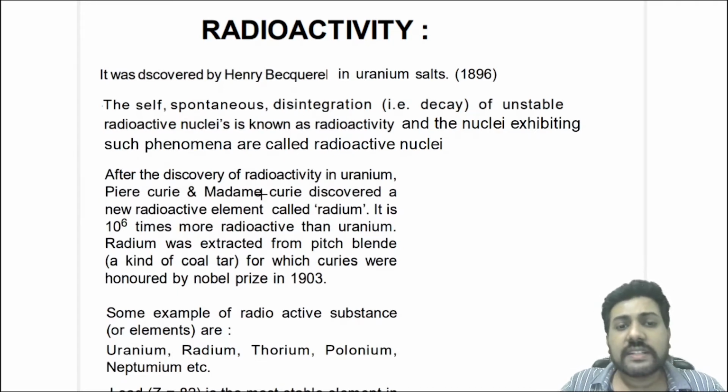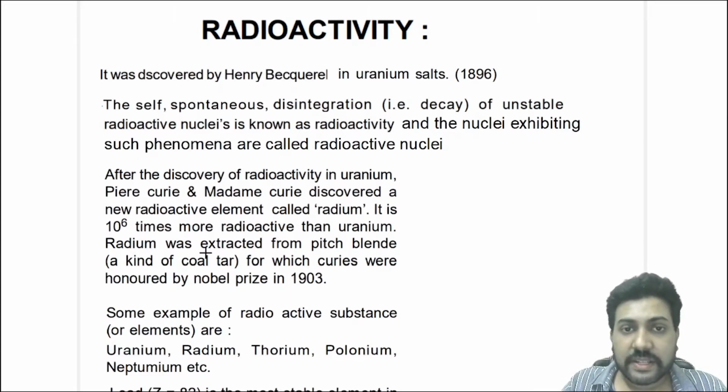Now, after the discovery of radioactivity in uranium, Madame Curie discovered a new radioactive element, and this is called radium. Radium was approximately 10 raised to power 6 times more radioactive than uranium. Radium was extracted from pitchblende, which is a kind of coal tar, for which Curie was honored with the Nobel Prize in 1903.